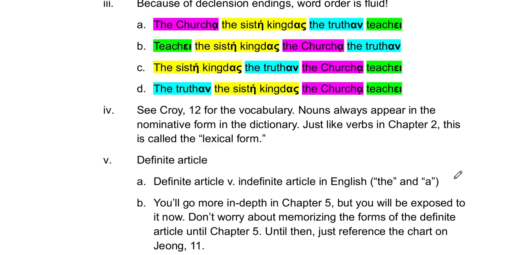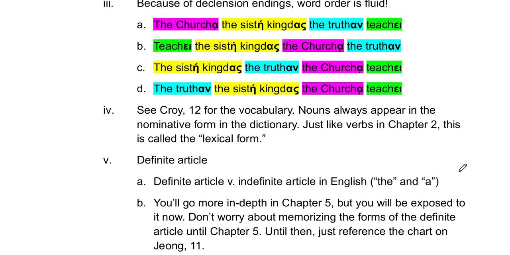Okay. All right, so I want to take just a brief moment to talk about the definite article. Does anyone remember what the definite article is? It's the word the, right? This is the book. That's a book, that's a book, but this is the book. That's a definite article. A book is an indefinite article. Definite is specific, and a is not specific. It's just any book. In chapter 5, we're going to look at the definite article in a little more detail, but you're going to be exposed to it before then.